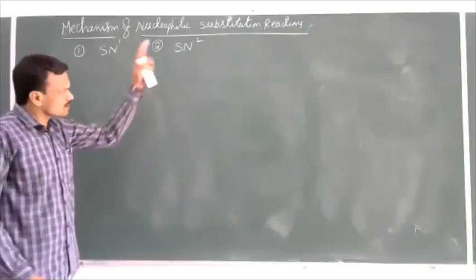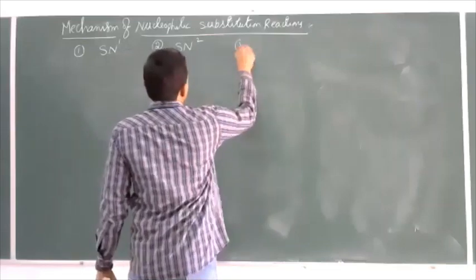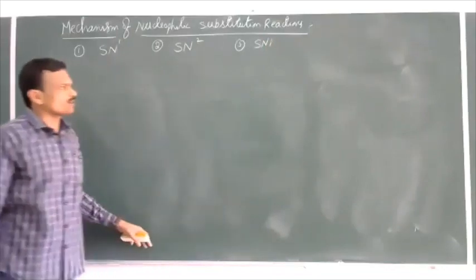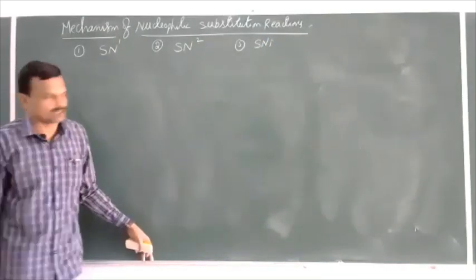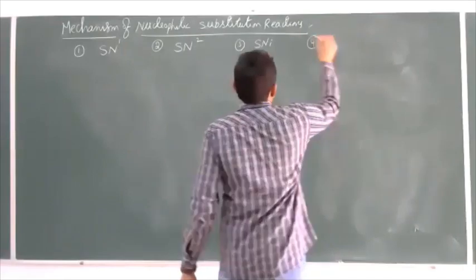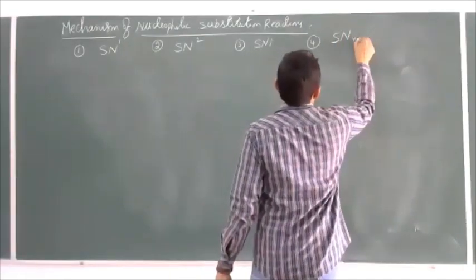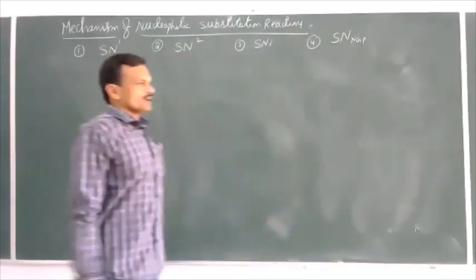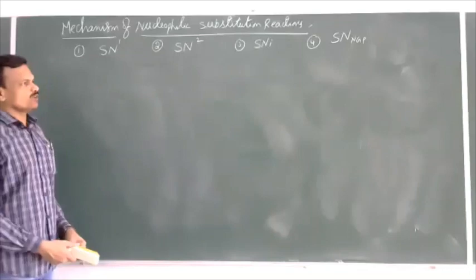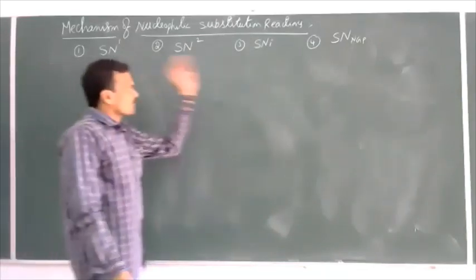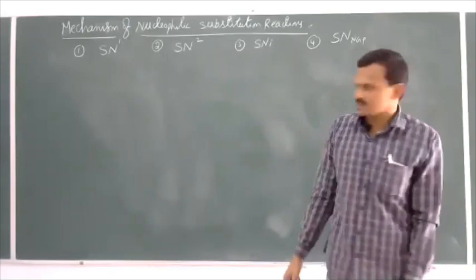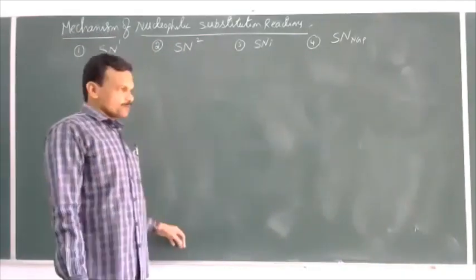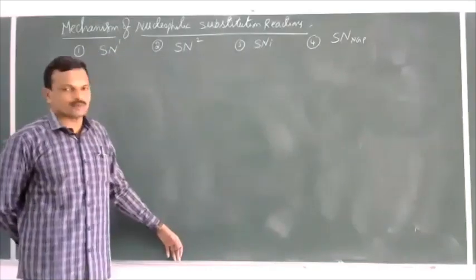In addition to these, some others are also there. SNi, that is intramolecular nucleophilic substitution reaction. And one more is there, SN NGP, nothing but a neighboring group participation nucleophilic substitution reaction. So 4 types of nucleophilic substitution reactions are there: SN1, SN2, SNi, and SN NGP, meaning neighboring group participating reaction.